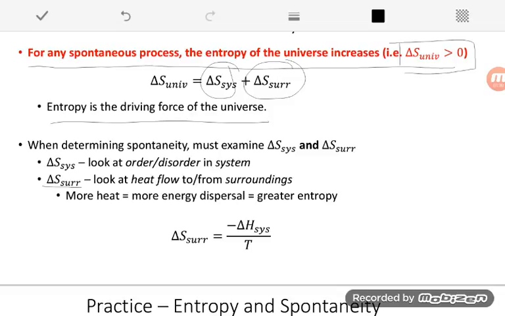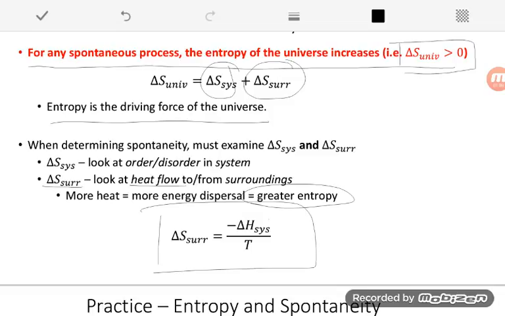For the surroundings, we're not actually going to look at how many molecules we have. We're going to assume that the only thing my surroundings may get from my system is heat. We're going to look at heat flow. So heat affects entropy because the more heat you have, the more energy is dispersed in a system, the faster everything's moving, and overall, the higher the entropy. So the relationship between heat and the entropy change of the surroundings is very, very simple. We can see it right here.